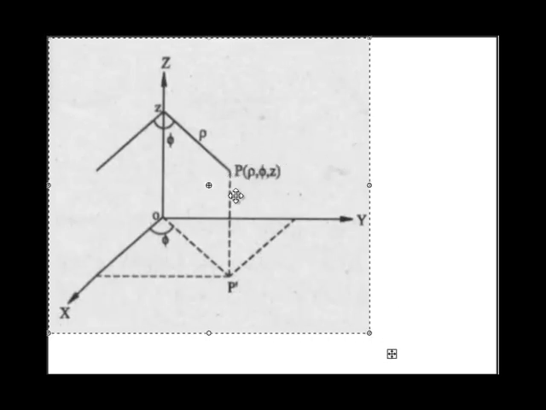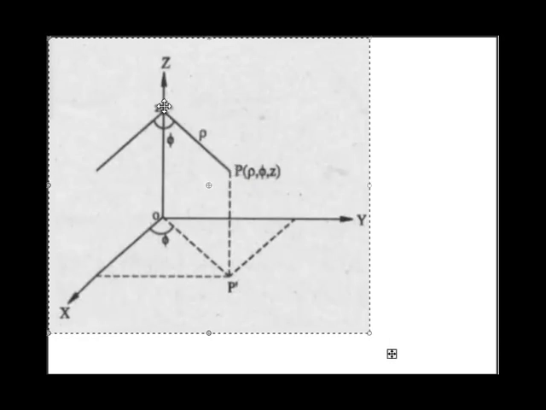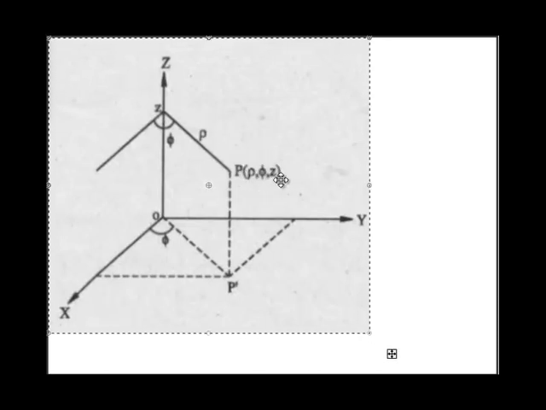It is written here as the coordinates of point P. To find rho, you have to draw a perpendicular projection from point P on the z axis, and the distance of this projection gives you the rho component. Similarly, for the z component, you draw a projection from point P, and this vertical distance gives you z.